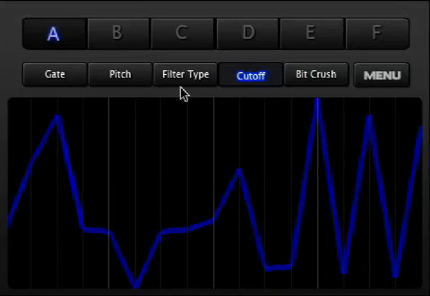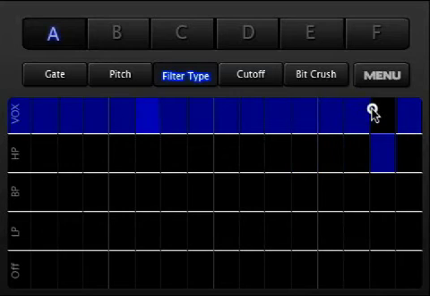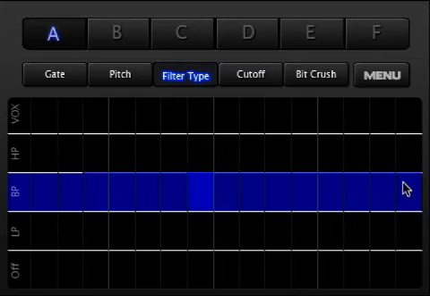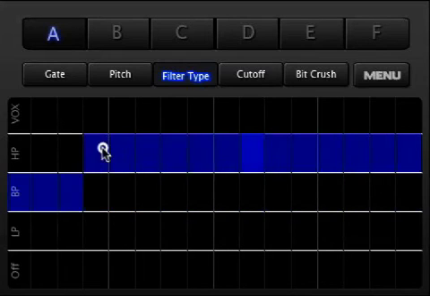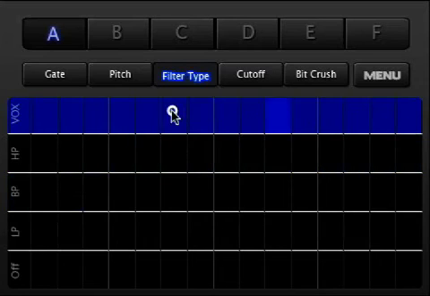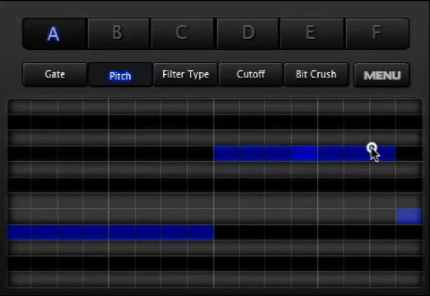Let's experiment with different filter types. The Vox filter, or formant filter, is becoming increasingly popular. Combine it with a bit crusher and you get that Skrillex sound.